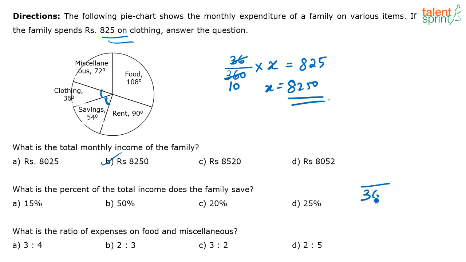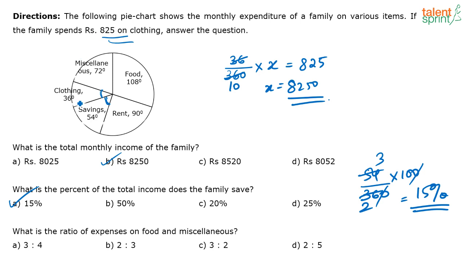So what is this? This is nothing but 15%. So 15% of the total income the family is saving, correct? Yeah. Then which one, Aparna, are you asking me? Okay, next question, a lot of you are giving me the answer 3:2. Arpana is asking me to repeat it. Which question?